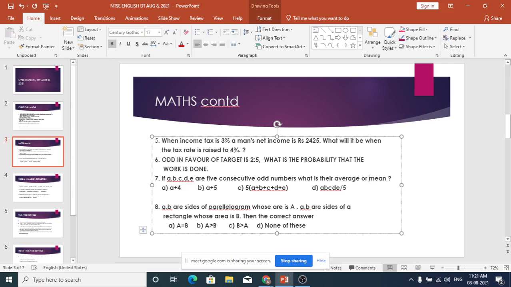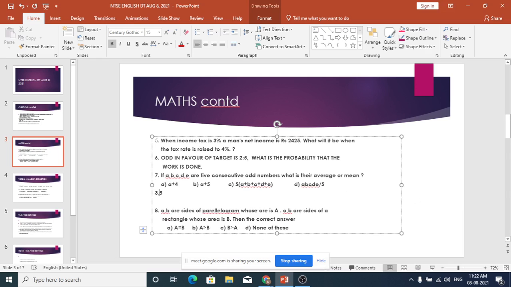Let us take, for example, the odd numbers 3, 5, 7, 9 and 11. These are the 5 consecutive odd numbers we have taken. Can you find the average of these 5 numbers? You add all the 5 numbers and divide by 5. Add all 5 and you get 35. 35 divided by 5 is how much?